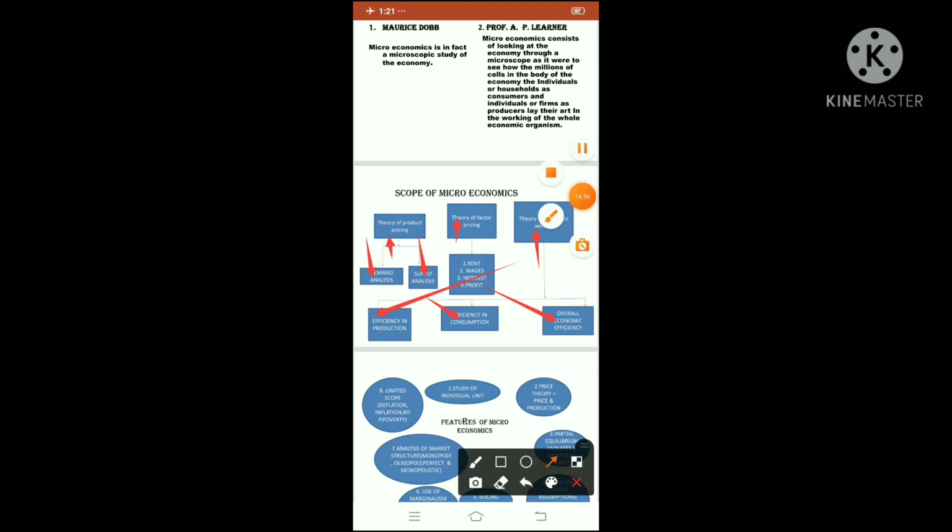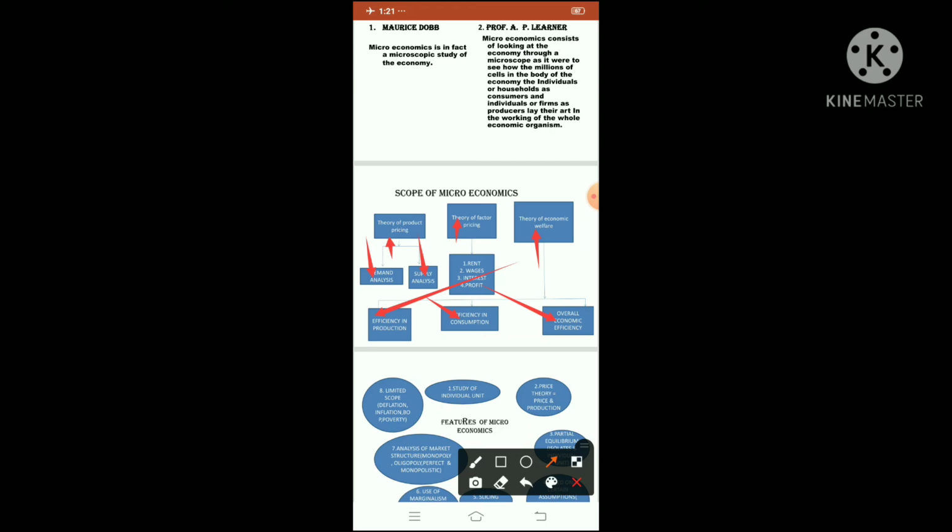The theory of economic welfare tells about efficiency in production, efficiency in consumption and overall economic efficiency, children. Efficiency in production means using optimum, that is minimum resources, and doing maximum production. Efficiency in consumption means how much amount you have spent on goods and services. That should also be considered.